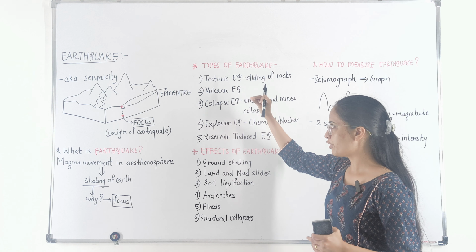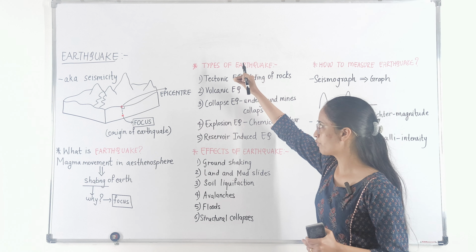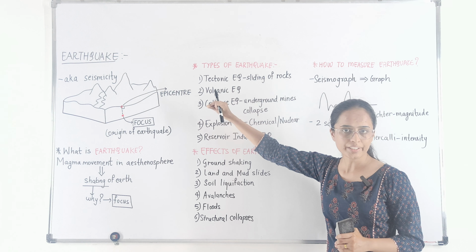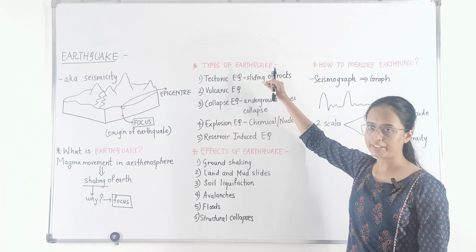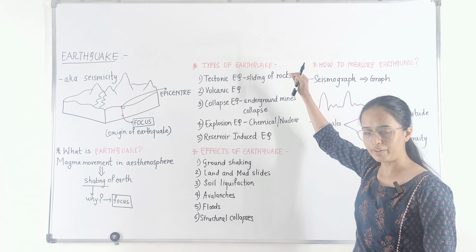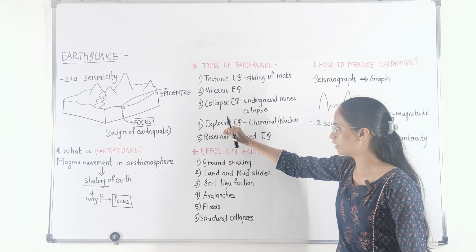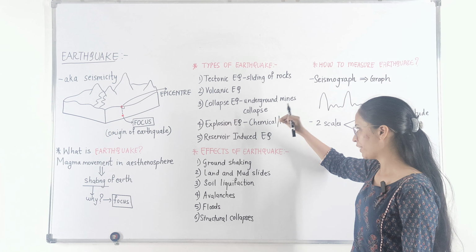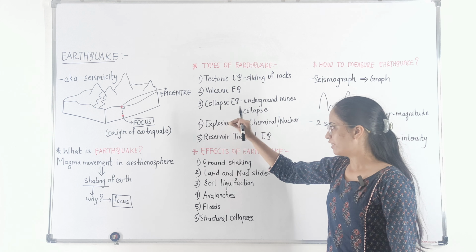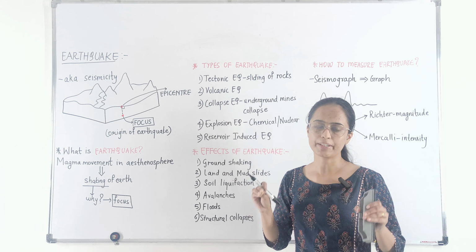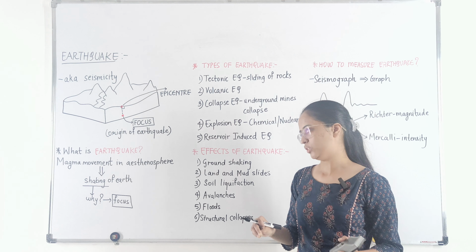So these are the 5 different types of earthquakes, starting from the tectonic earthquake, which corresponds to sliding of rocks; volcanic earthquake, which takes place due to volcanic eruptions; collapse earthquakes, which, as the name suggests, take place due to the collapse of mine roofs; explosion earthquakes, which take place due to chemical and nuclear explosions; and reservoir induced earthquake, which takes place because of the pressure exerted by the water on the reservoir walls.